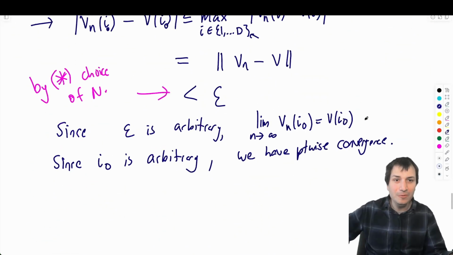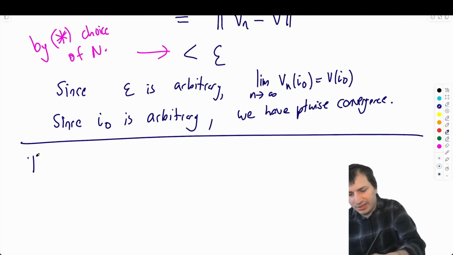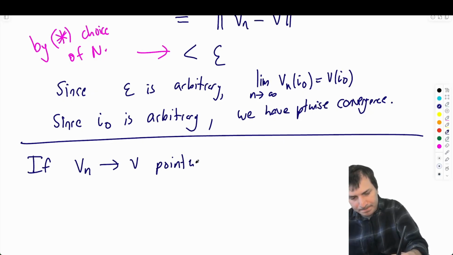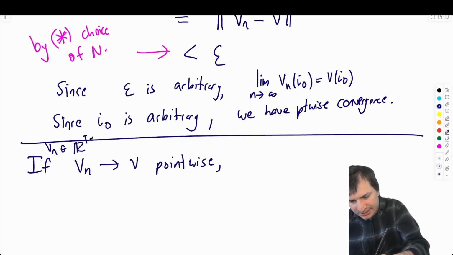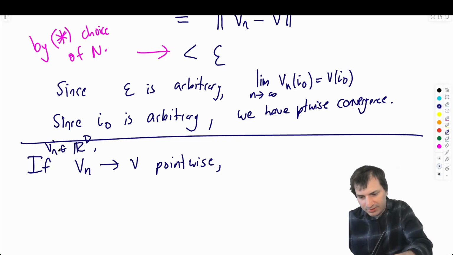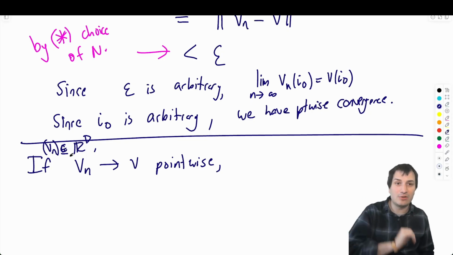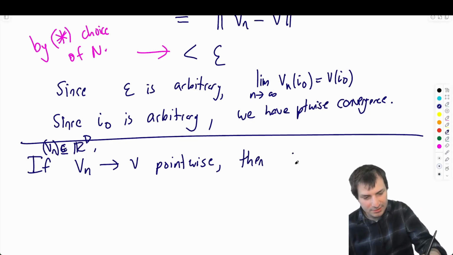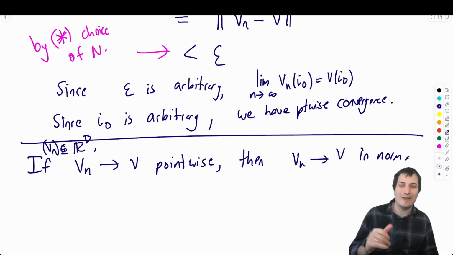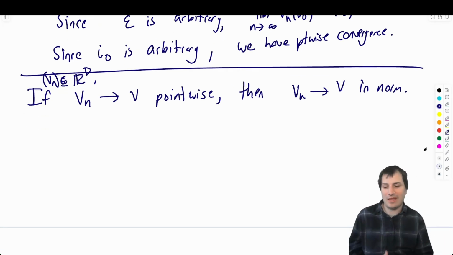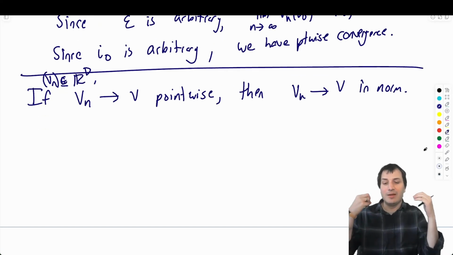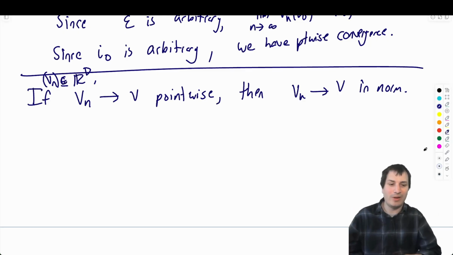The reverse is what we're about to do, so let's do the reverse direction. If vn goes to v pointwise, so let's say vn is some sequence in R to the d, and vn goes to v pointwise, then vn goes to v in norm. This statement is only true in finite dimensional spaces. In infinite dimensional spaces this will be false, and we'll see lots of counterexamples. That'll be the fun of the course. But in R to the d, if you converge pointwise, then you converge in norm.